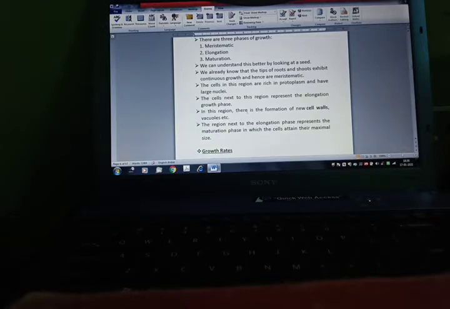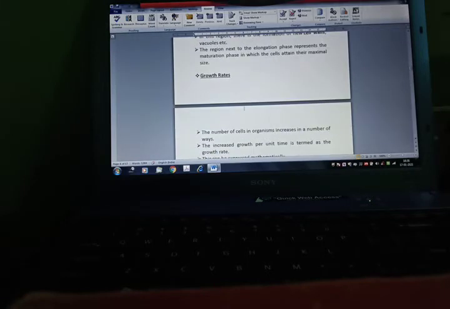The cells next to this region represent the elongation growth phase. In this region, there is a formation of new cell walls, vacuoles, etc. The region next to the elongation phase represents the maturation phase, in which the cells attain their maximal size.